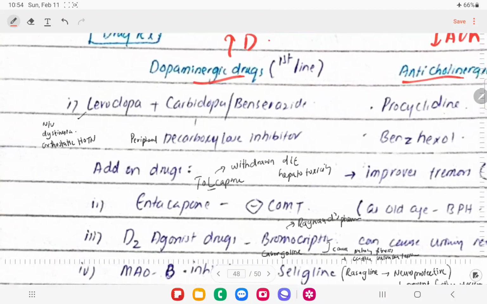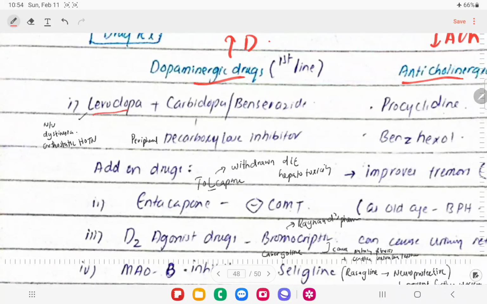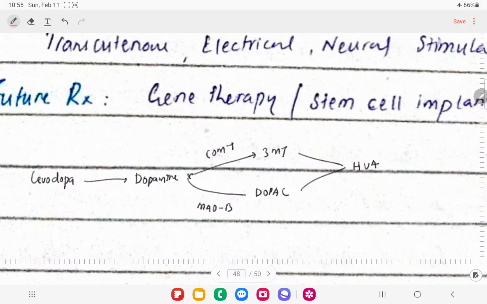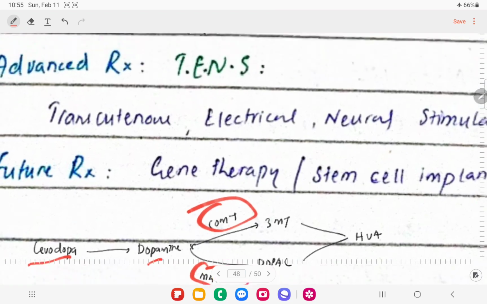So to increase dopamine, we'll have the drug called levodopa, and along with that we need to give carbidopa and benserazide, right? These two drugs are peripheral decarboxylase inhibitors. If we give levodopa, it will be converted into dopamine in the periphery. So we have these enzyme inhibitors, MAO-B inhibitors and COMT inhibitors, which we can give in these patients to increase the availability of dopamine in the brain.